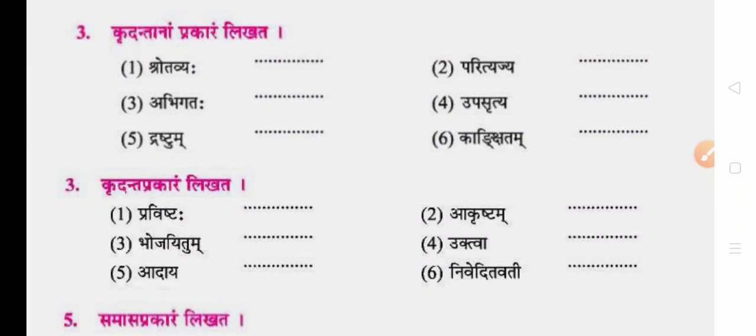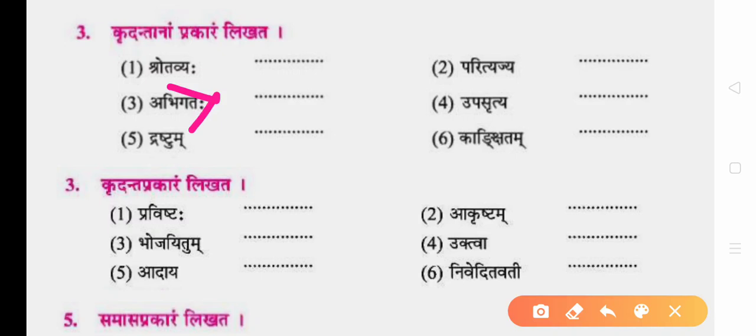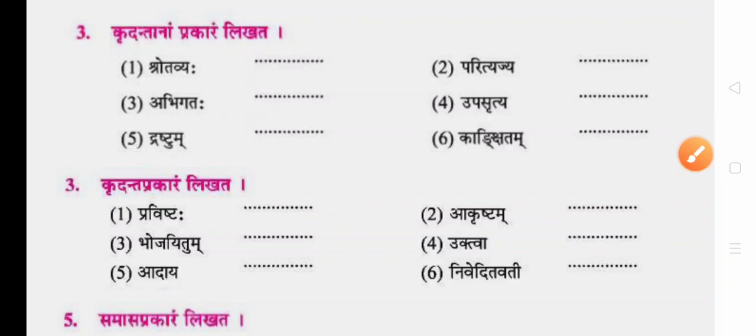It is not in the textbook, so you can cancel this one. Upasute, ending with Ya, is relative participle or Sambandhak Bhuta Krudanta. Drashtum, ending with Tum, is infinitive participle or Heturtha Krudanta. Kangsitam, ending with E, is Karmani Bhuta Krudanta, past passive participle.